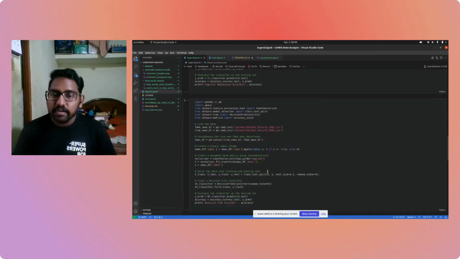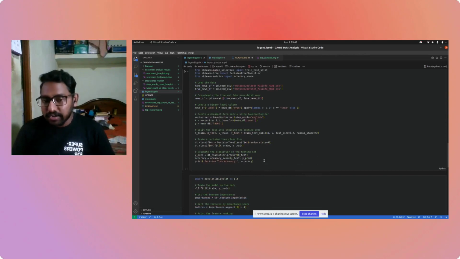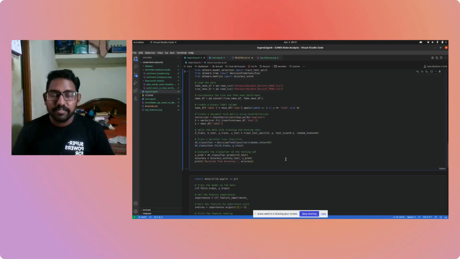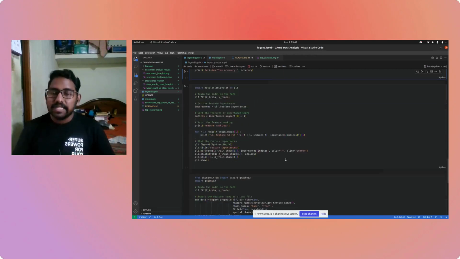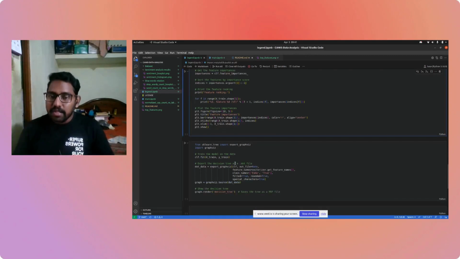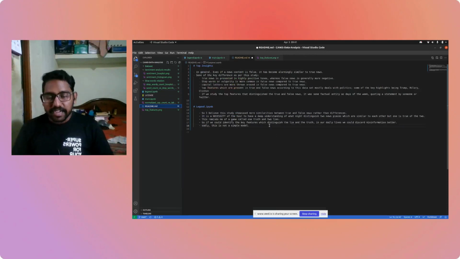Once we have that, there's another model that I tried to implement. There's some binary classification as well. But sadly, due to the time limitations, I could not finish it off. I'm going to take this up as a personal project to finish in due time. So I did a binary classification and a decision tree to compare how this would play out in different scenarios, right? And the last thing that we can do is plot the similar features by feature importances, as I call it, so that we can understand which important features basically distinguish true news from fake news. Yeah, that has been my journey through this hackathon.